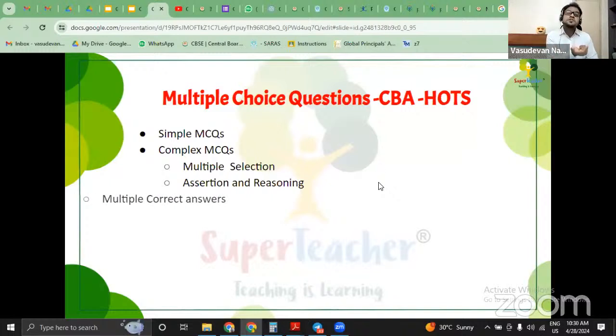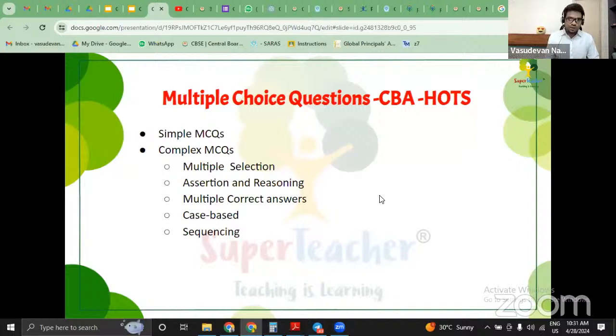Assertion and reasoning, one favorite type of competency based assessment. Multiple correct answers, where multiple options are correct. Case based and source based questions, and sequencing is another important category. So these are the major 5 categories under which competency based assessments could be categorized. Down the line, whenever you get a model paper of a competency based assessment, they don't call it a question, they call it an assessment item. That assessment item should fall under these 6 categories: one is simple MCQ, the rest are 5 complex MCQ.